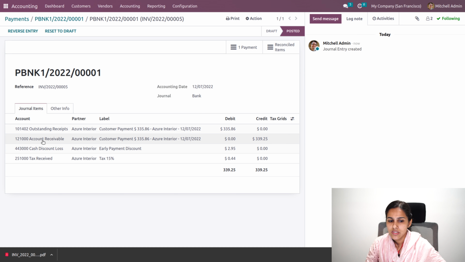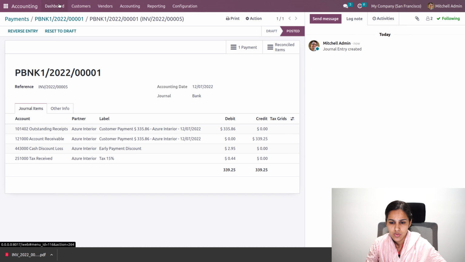So out here the outstanding receipt is debited and the account receivable is credited. Previously account receivable was debited. Now we'll be moving our account receivable to outstanding payment. So actually this outstanding payment will be a temporary account that is used to record the unreconciled entries, and only after reconciling it will be moved to the bank account. So it's a bank journal.